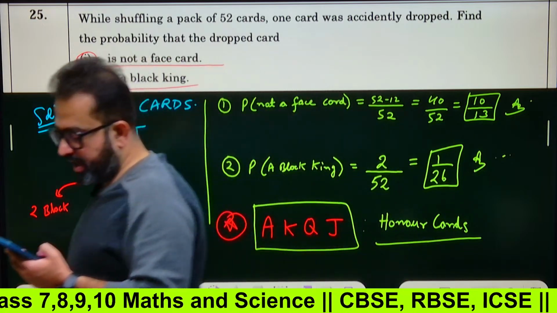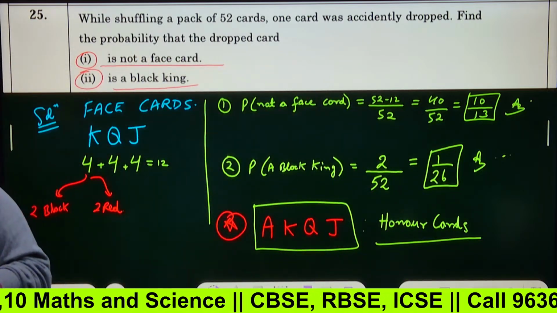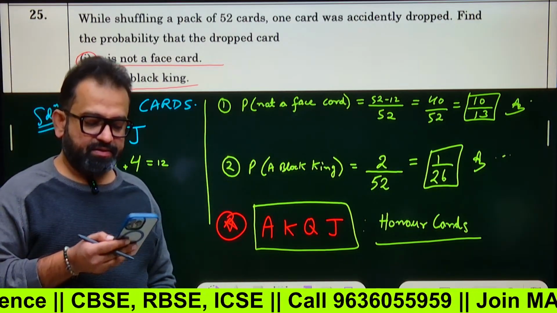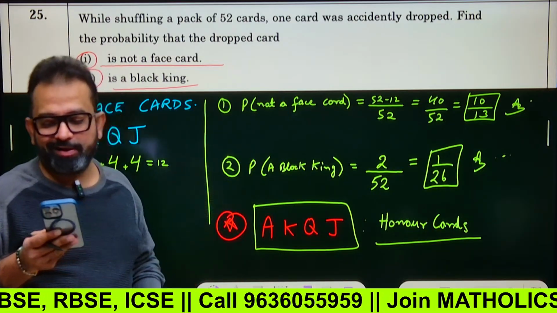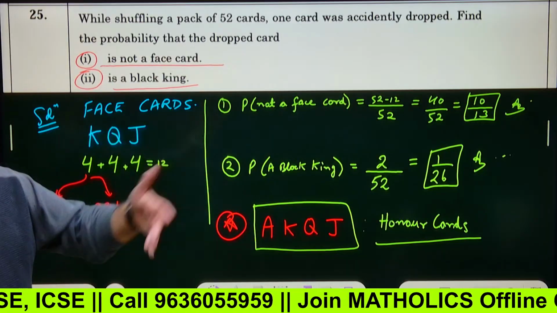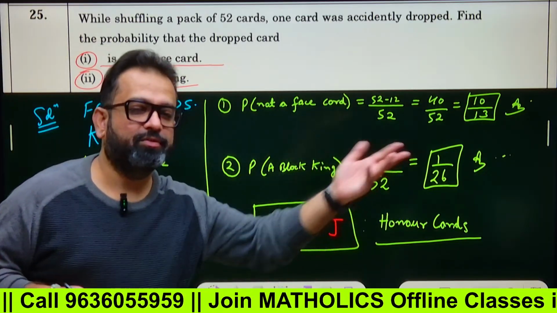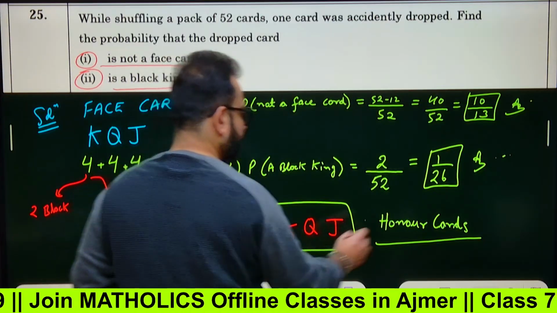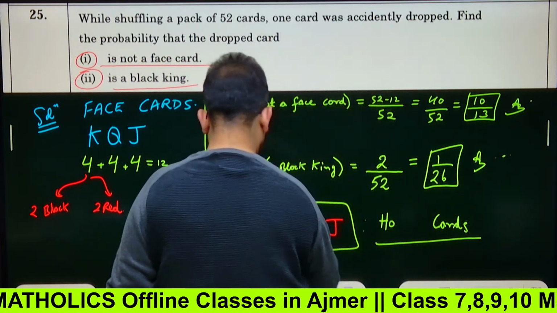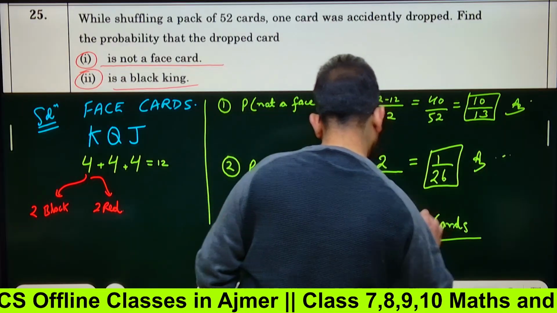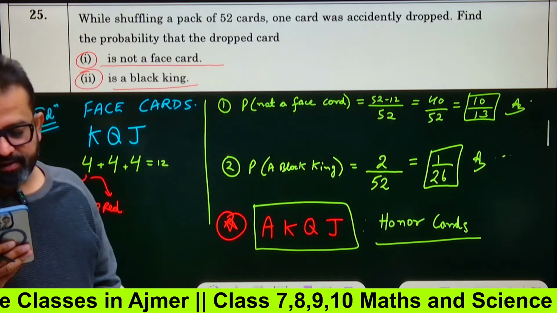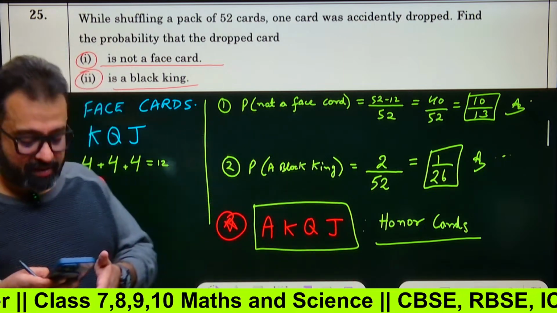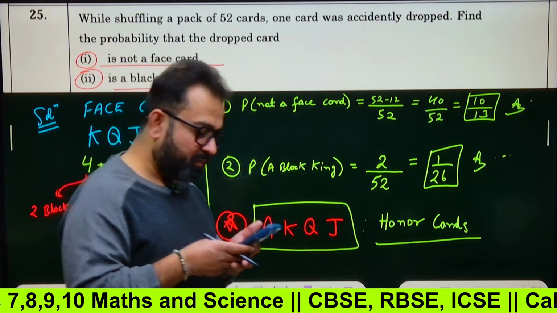These are actually owner cards, but they are called honor cards, like honor to the owner, regard to the owner. Honor cards are referred for aces, kings, queens, and jacks. So 16 honor cards would be there. Yes or no?